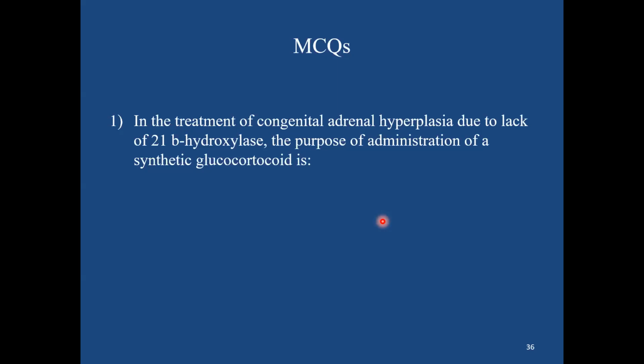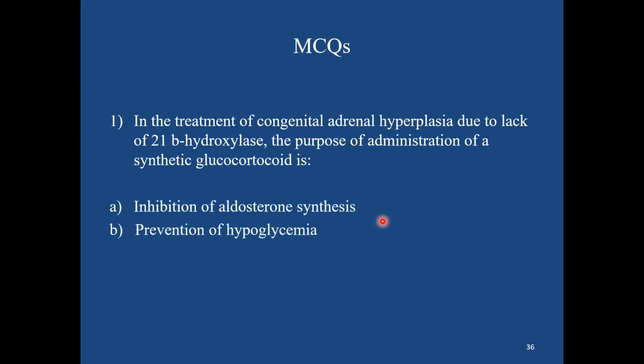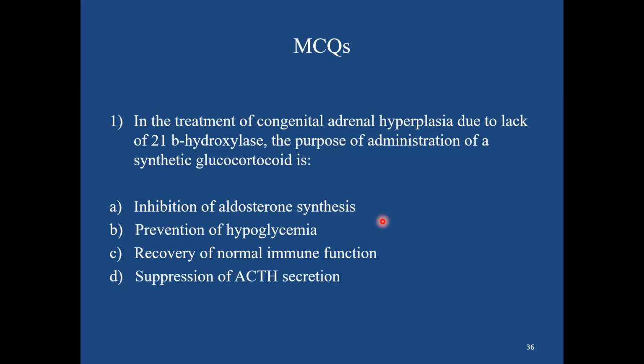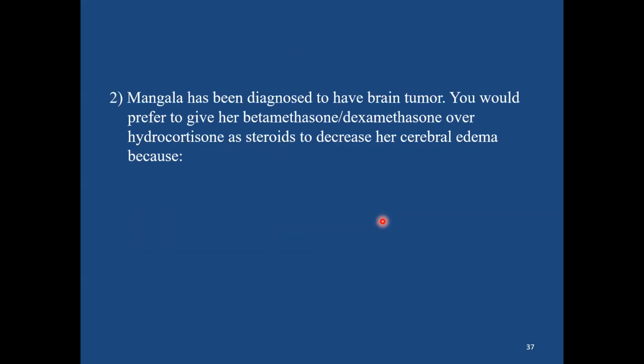What do you think so? Is it to inhibit the aldosterone synthesis, to prevent the hypoglycemia, or to recover the normal immune function, or to suppress the ACTH secretion? Of course, to suppress the ACTH secretion, because it is responsible for the hyperplasia and then responsible for the increase of adrenal sex steroids.